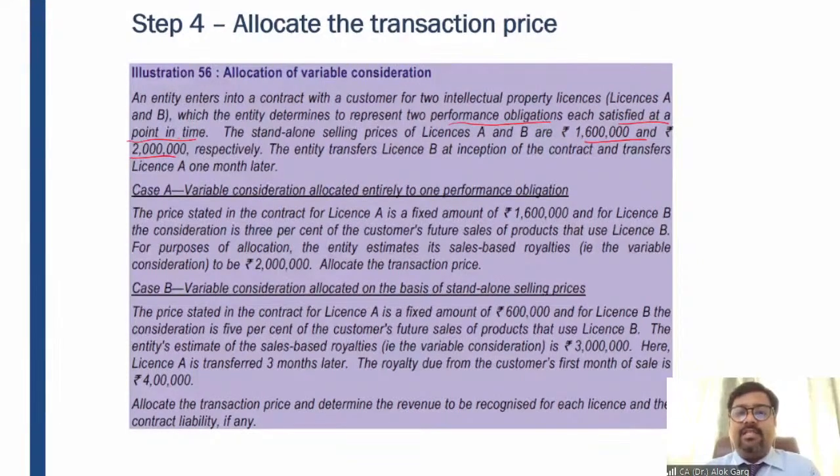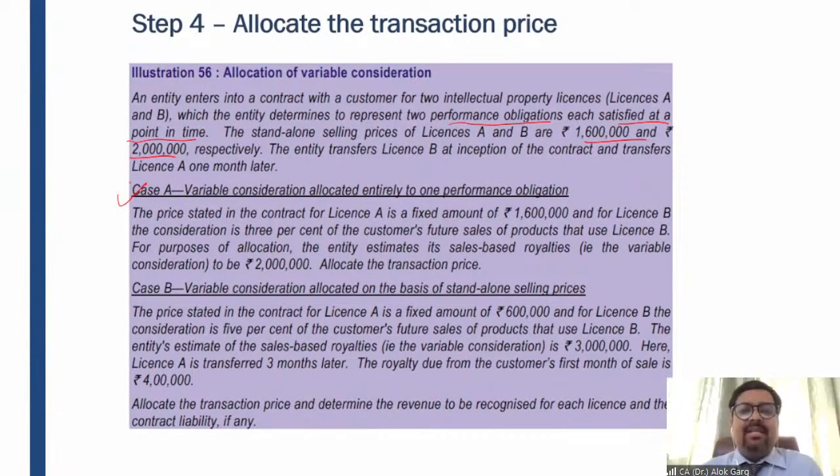The entity transfers license B at inception of the contract and transfers license A 1 month later, right? So first the entity is transferring license B, a separate performance obligation, and the entity is transferring license A 1 month later, right? Case A, variable consideration allocated entirely to one performance obligation. So what is the first case? Variable consideration allocated entirely to one performance obligation. So I am talking about the variable consideration which is specific to a single performance obligation.